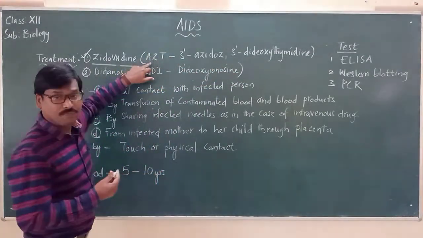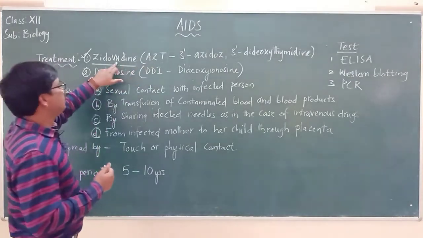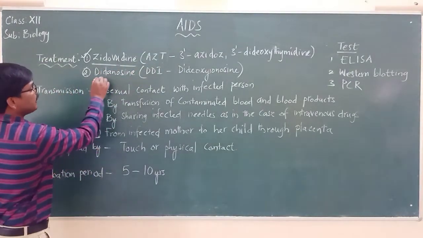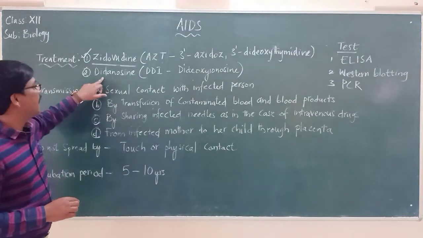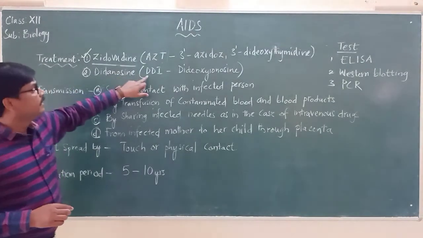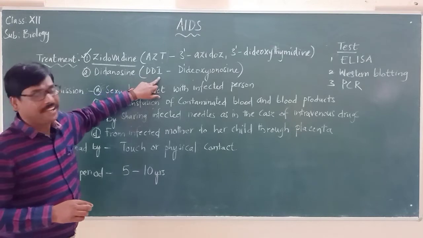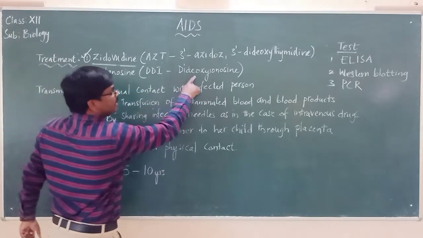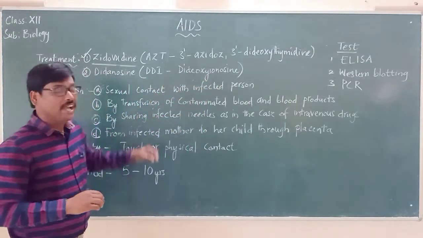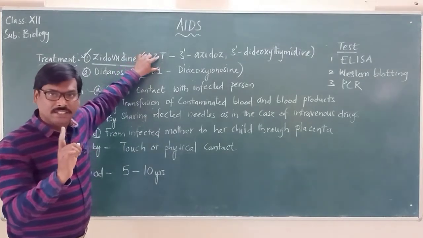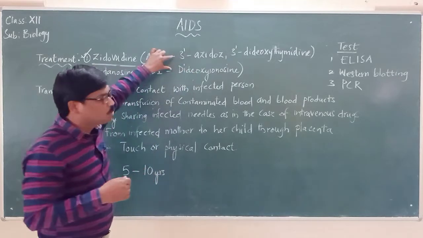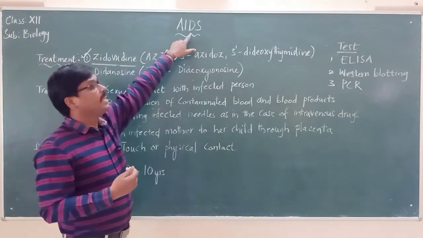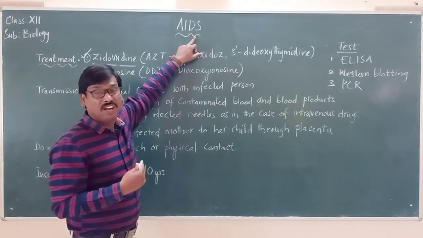So this is the first medicine, zidovudine. And the second medicine is diadenosine, also called in short DDI, which means dideoxyinosine. These are the two drugs, or medicines, that are used for the disease called AIDS.